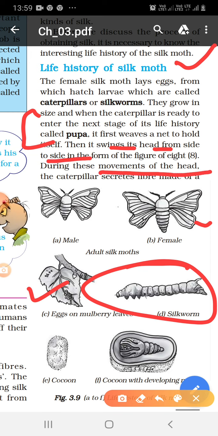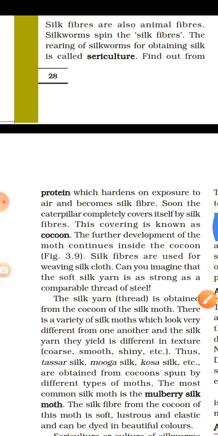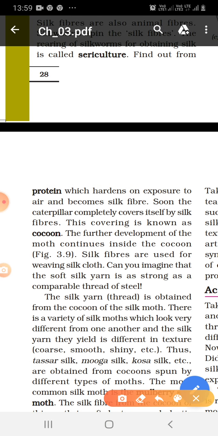During these movements of the head, the caterpillar secretes fiber made of a protein which hardens on exposure to air and becomes silk fiber. Soon the caterpillar completely covers itself with silk fiber. This covering is known as cocoon.